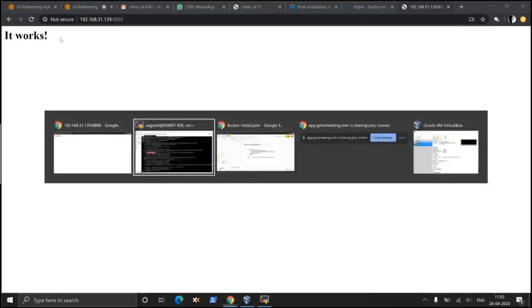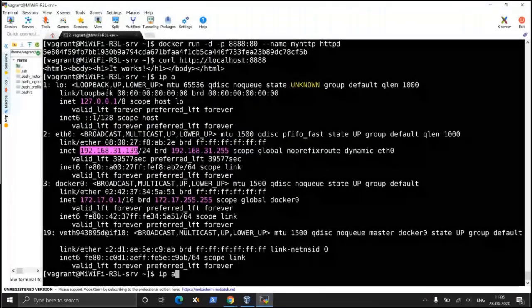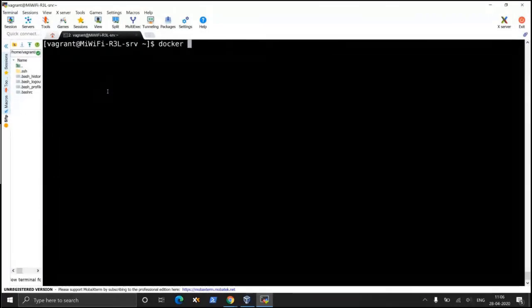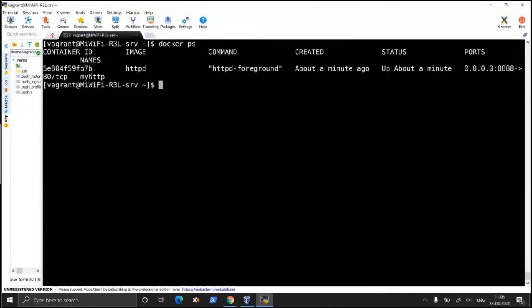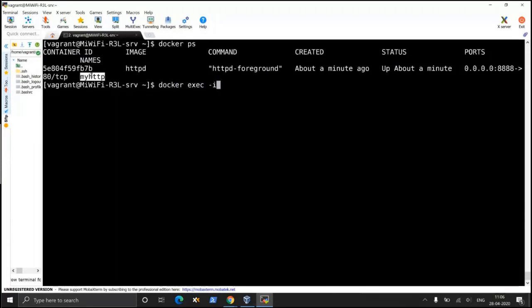Now I'm going to change the content of this page. How can I change it? Docker ps, my HTTP, docker exec -it /bin/bash. I'm not really too sure whether the bin bash command is there inside this container or not. Good Lord, it is there.